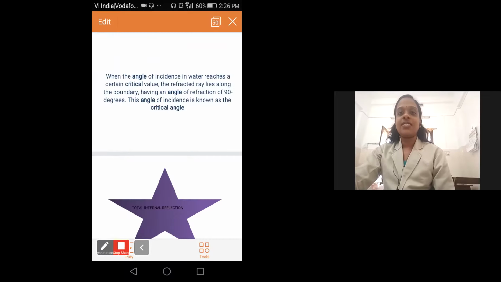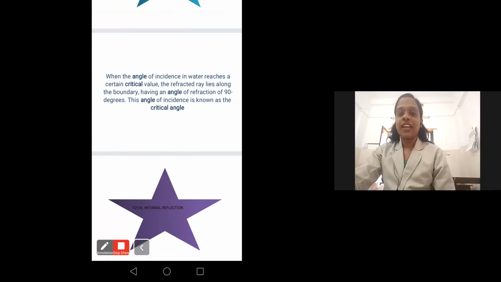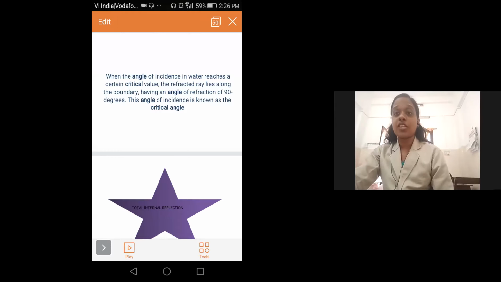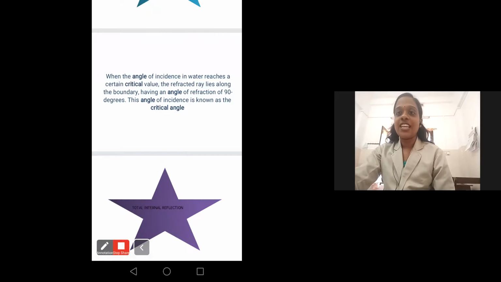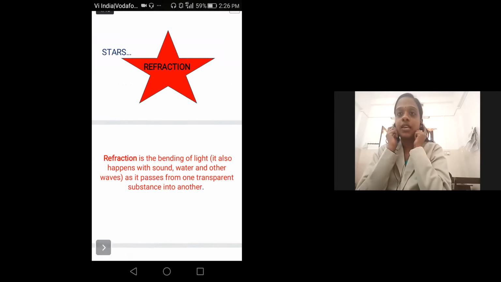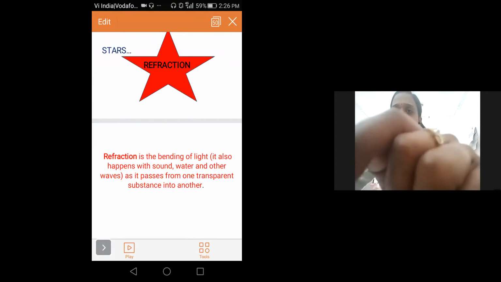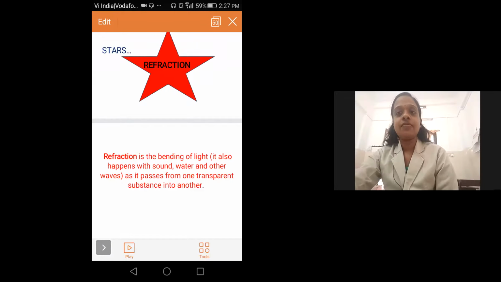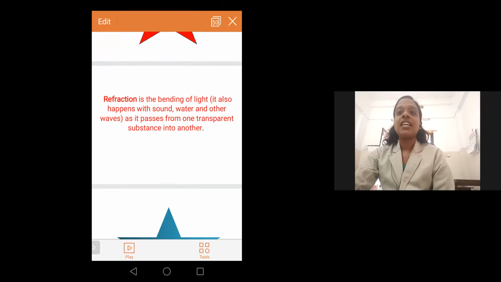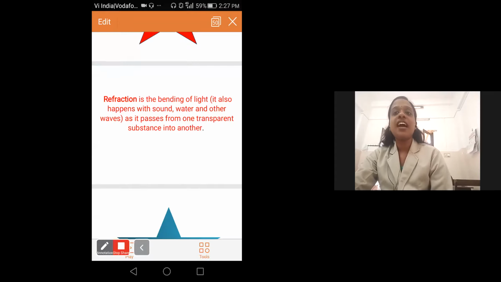So as far as we have discussed about the total internal reflection, before going to dealing with total internal reflection, we have dealt about refraction, critical angle, total internal reflection, the various factors, and about the applications of total internal reflection. So let us see one by one. The first one is refraction. Refraction is the bending of light. It also happens with sound, water, and other waves as it passes from one transparent substance into another.